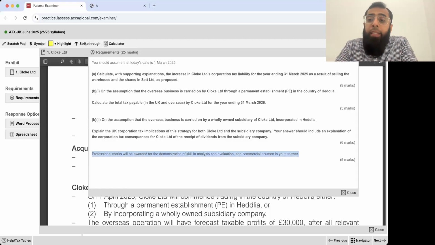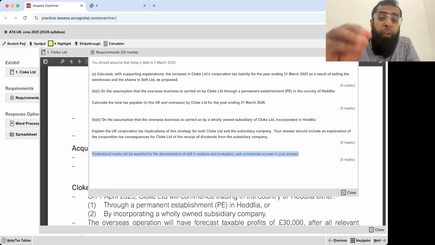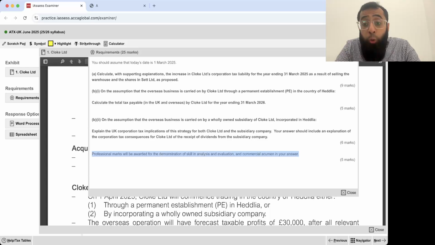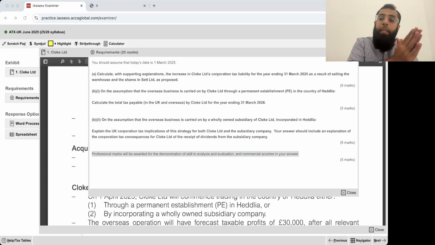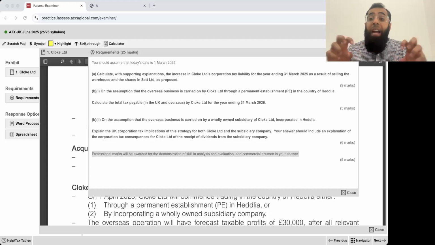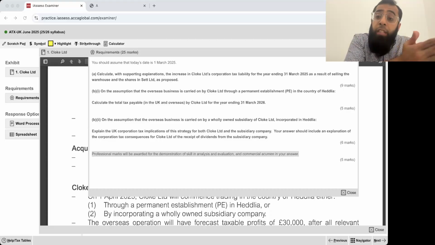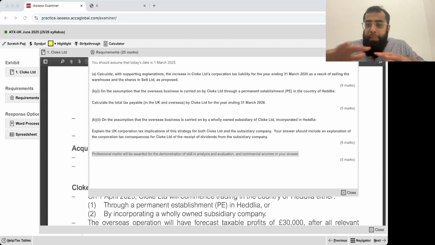You will just attempt 9 plus 5, 14 plus 6, 20 marks. These 5 marks will be a gift for you. You just need to ensure that while attempting the technical marks, you deal with the professional skills: you analyze the rules properly, you ensure that your evaluation is complete, and you show your commercial acumen. It's not necessary that in every requirement all skills will be involved. Just ensure the completeness of the answer and you will get these professional skill marks.